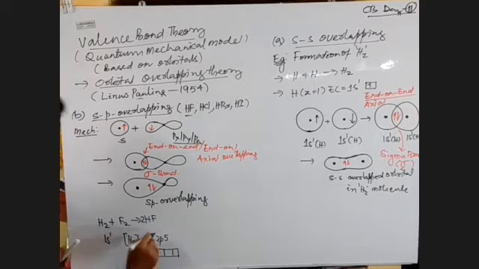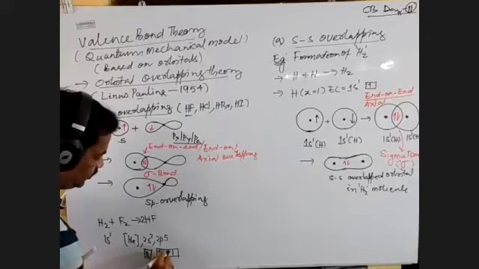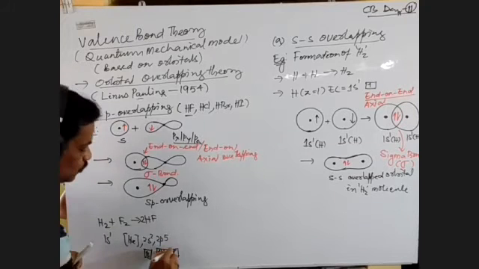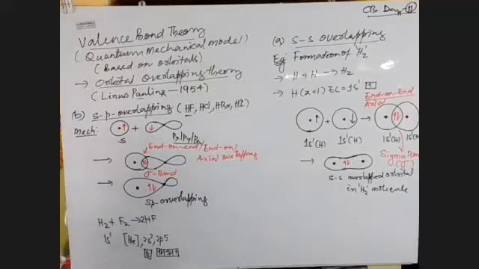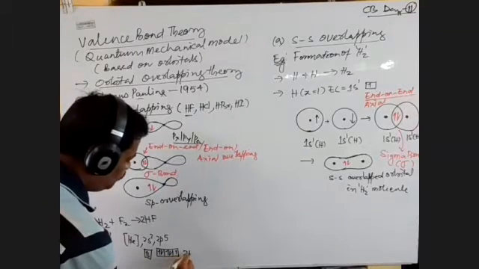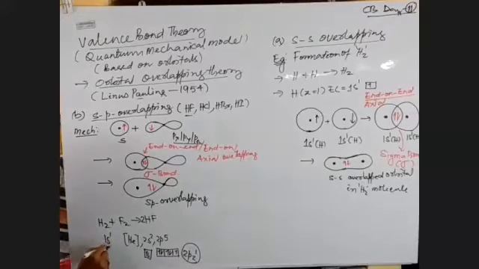Px consists of a pair of electrons, Py also consists of a pair of electrons, whereas Pz consists of an unpaired electron. So this 2pz1 overlaps with 1s1 and forms an s-p overlapping.